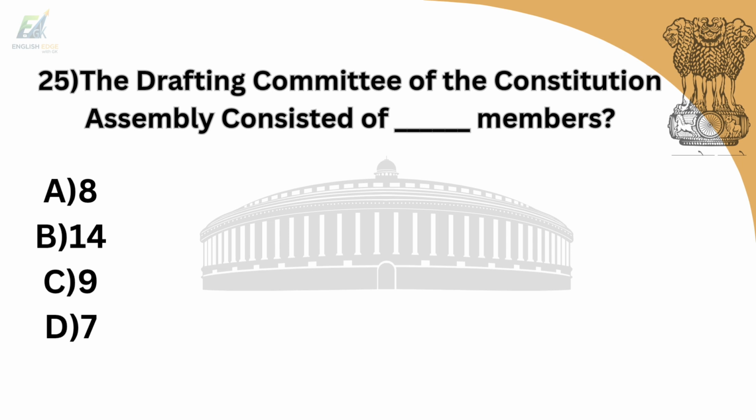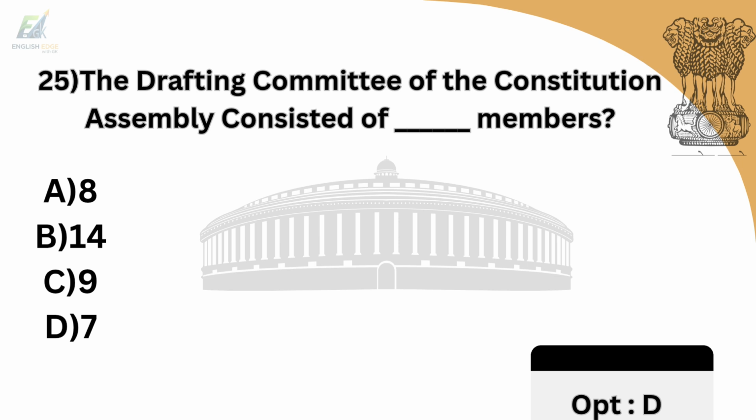25th question is, the drafting committee of the Constituent Assembly consisted of how many members? Option A is 8. Option B is 14. Option C is 9. Option D is 7. And answer is option D, 7.